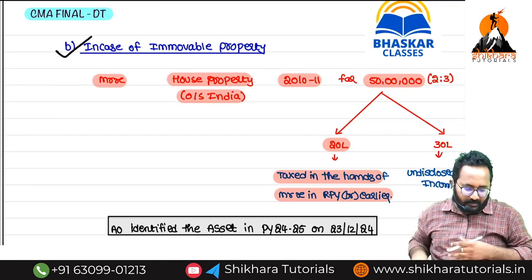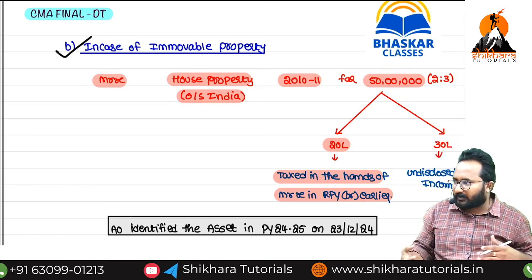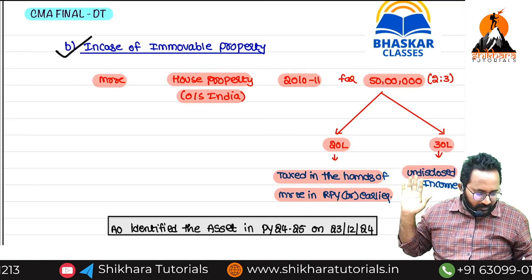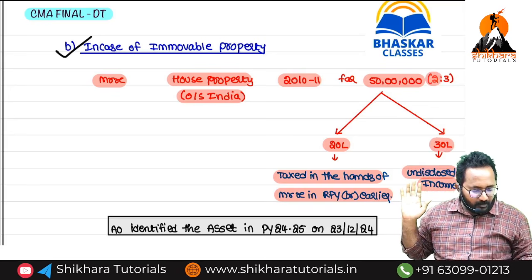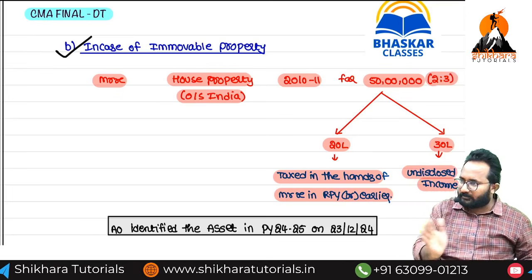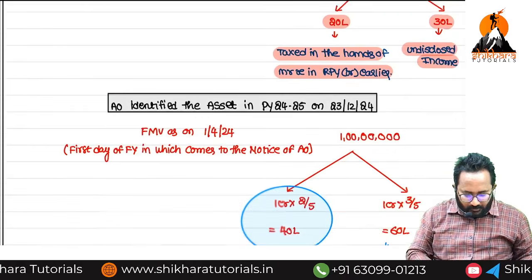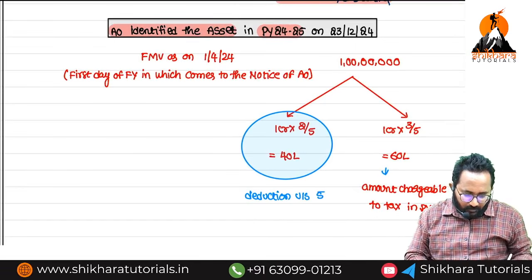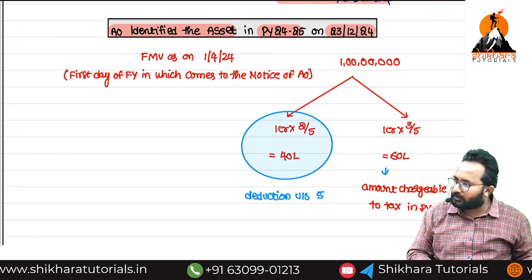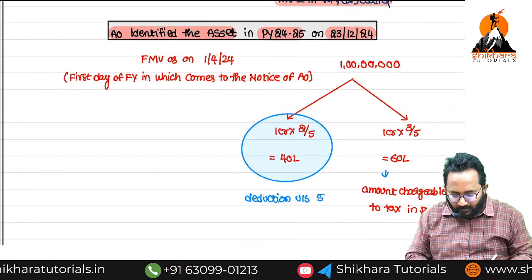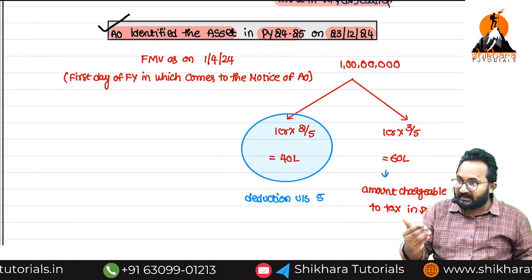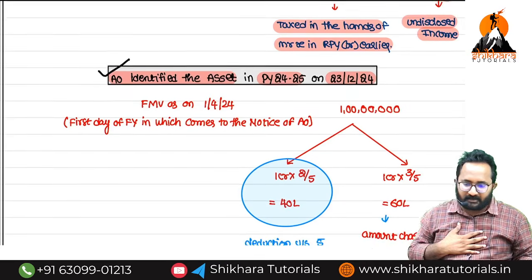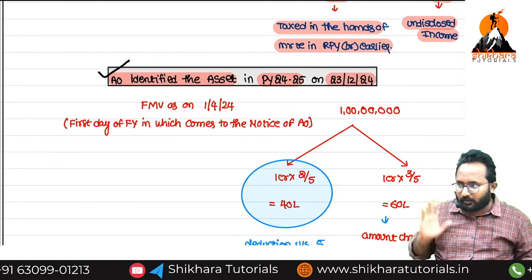Means already he disclosed that amount in the return of income in this year or earlier years. 30 lakh is undisclosed income. What is the proportion, ma'am? 2:3, disclosed versus undisclosed. In which year did the AO identify that asset, ma'am? 24-25, 23-12-2024. Our assessing officer identified. Many years are already over, but anyhow, our hero identified that asset in 24-25.